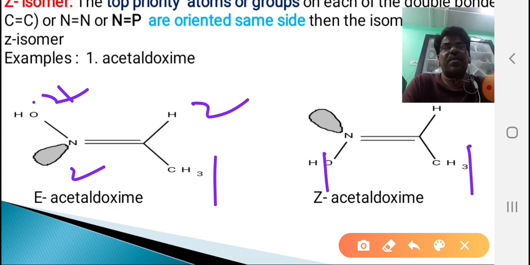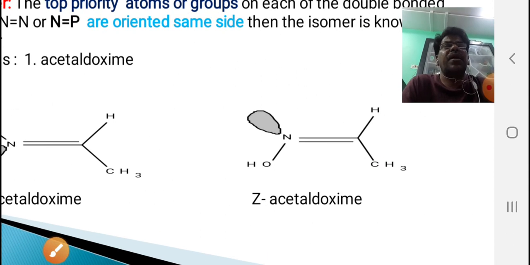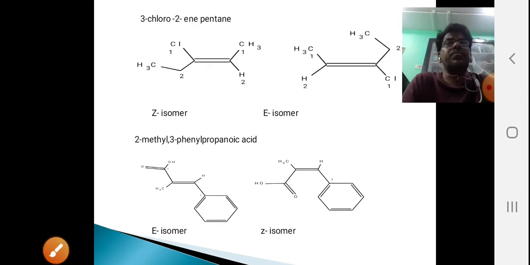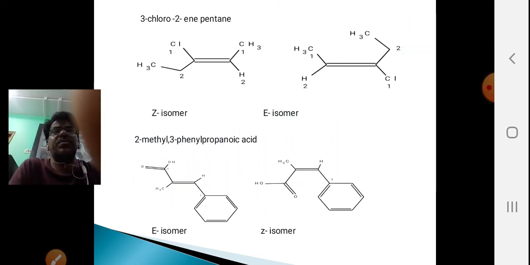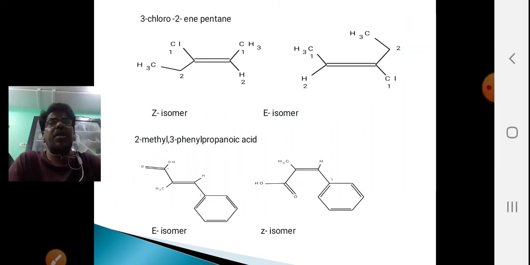We don't practice now, because it is not completely prepared. We have to supply the rules and explain the rules, and only then can you assign E and Z. Until then you can practice cis and trans only. Coming to the other examples, I have given them clearly here. In this case, 3-chloropent-2-ene is one example.